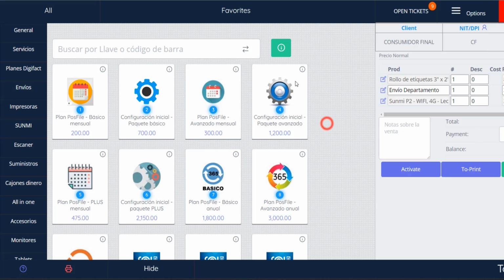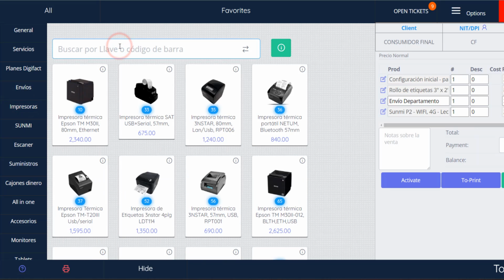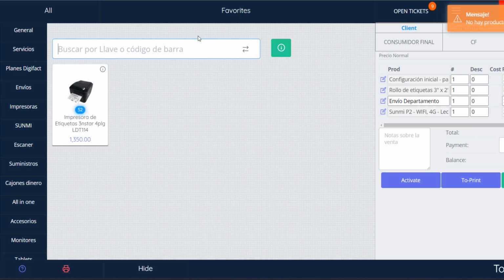Search options. Product search. The search feature allows you to quickly find products by their name or barcode. The search field is initially focused on barcode search. However, if you want to search by product name, you can change the search mode by clicking the arrows. Product information. Clicking on the information icon next to the search field displays essential details about the products.